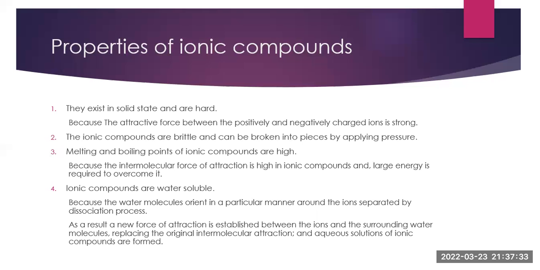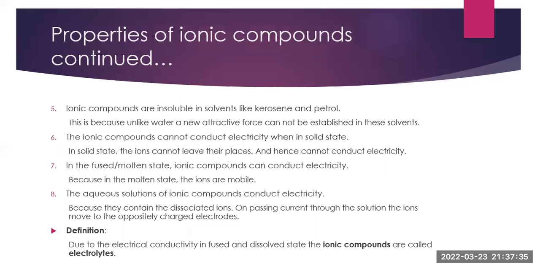We continue with properties of ionic compounds. So ionic compounds are insoluble in solvents like kerosene and petrol. This is because, unlike water, a new attractive force cannot be established in these solvents. The ionic compounds cannot conduct electricity when in solid state. Why? Because in solid state, the ions cannot leave their places and hence they cannot conduct electricity.